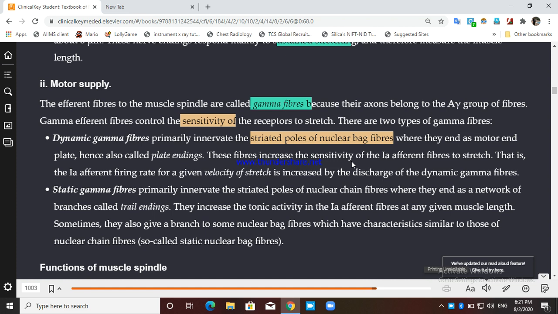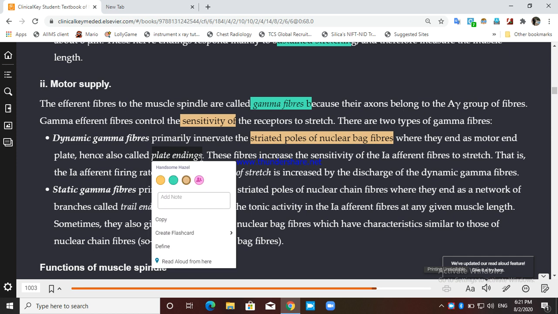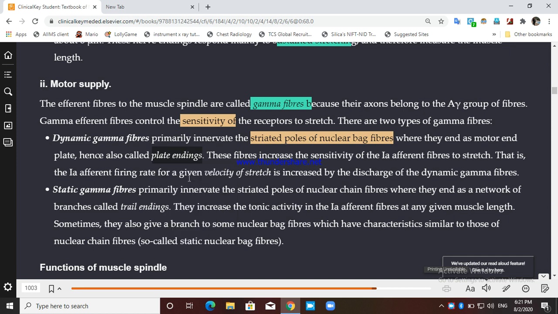They end as a motor end plate, so they are also known as plate ending. So their ending is like a flat plate. That's why this motor ending of the dynamic gamma fiber on the nuclear bag fiber is known as plate ending.